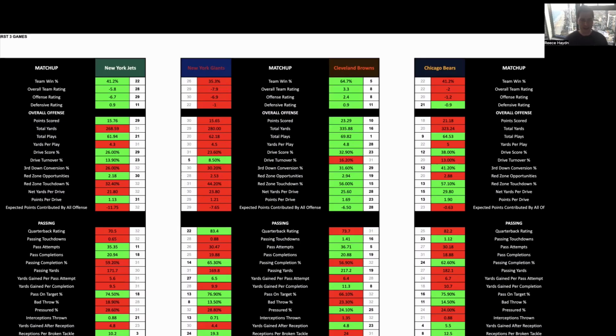The first game we're going to look at, the New York Giants on the road against the Cleveland Browns. Cleveland, minus 6.5 point favorites. Line opened minus 5.5. It's moved up to 6.5. There's also been a fair bit of money for the Browns. I'm looking at over 80% of the money on the money line is coming for Cleveland. And then the total opened at 43.5 and has moved down to 38.5 for this game.